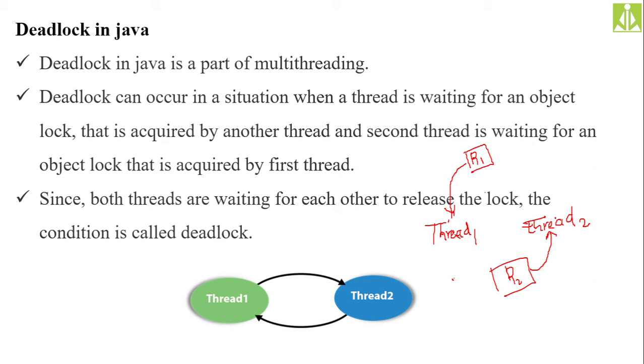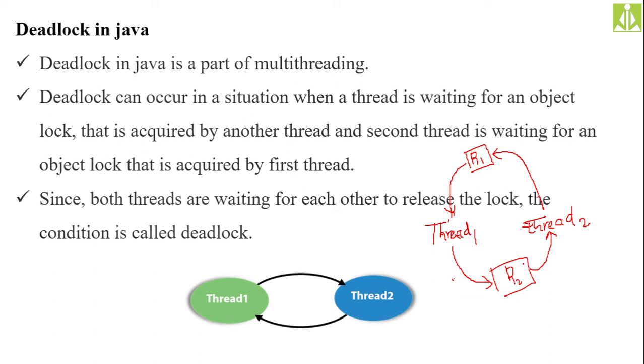So now in order to complete its operation, thread 2 requires R1. See, an arrow mark from thread 2 means it is still not acquired, but it is required. Here also, the arrow mark from thread 1 to R2 states that thread 1 requires R2 but has not yet acquired it.